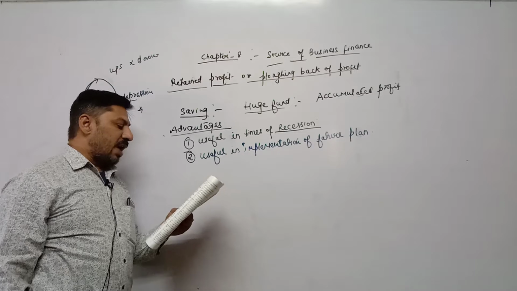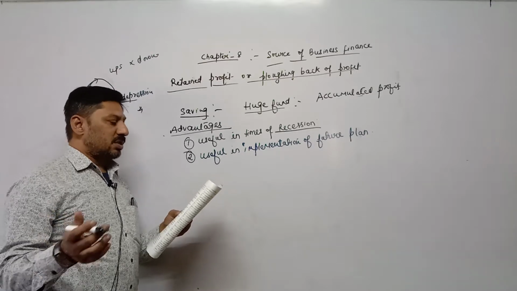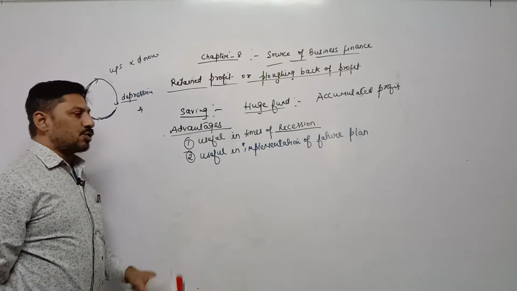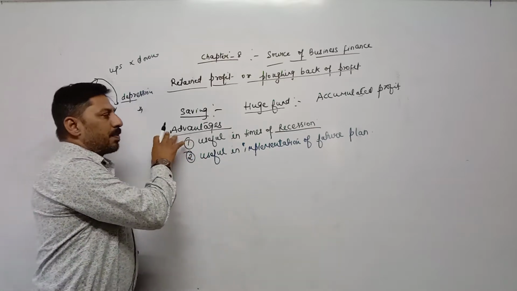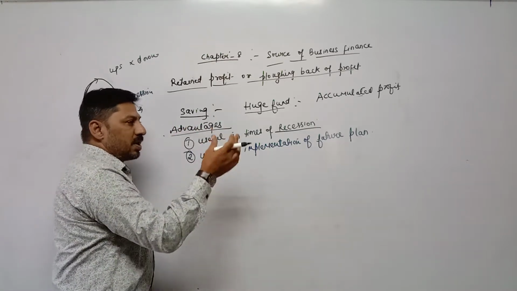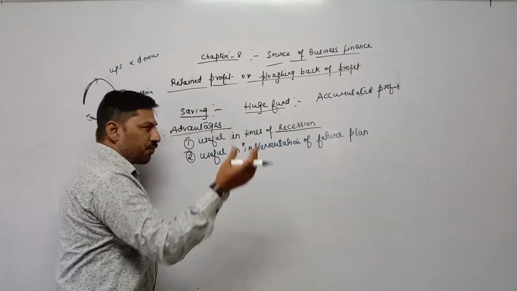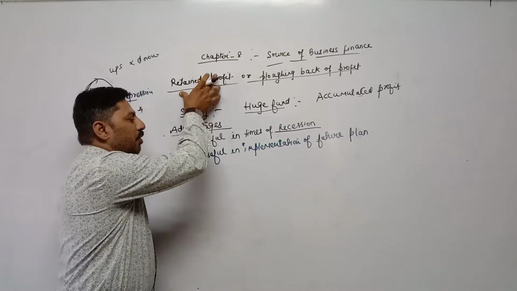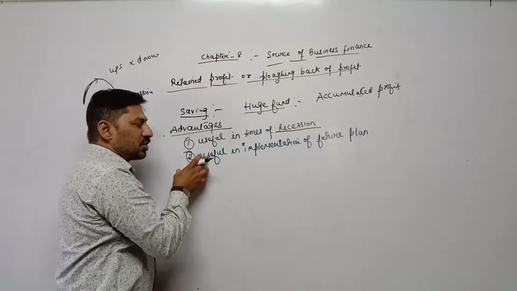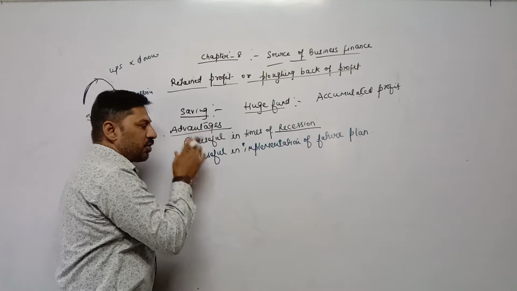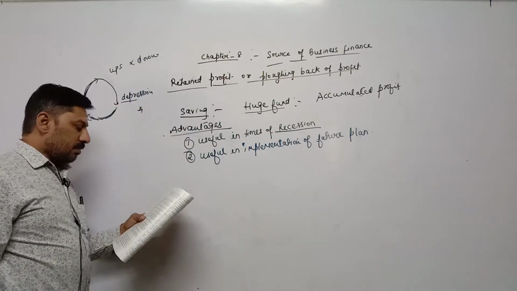The company does not have to depend on external sources. It does not require borrowing money or taking a loan from the bank. They can use retained profit for expansion, modernization, modification, and adoption of new technology.